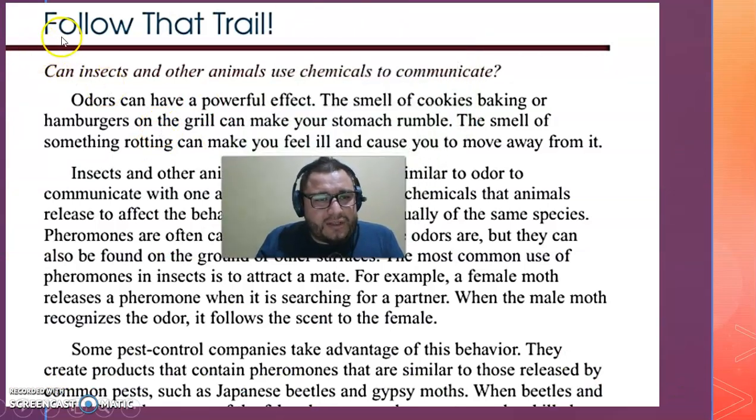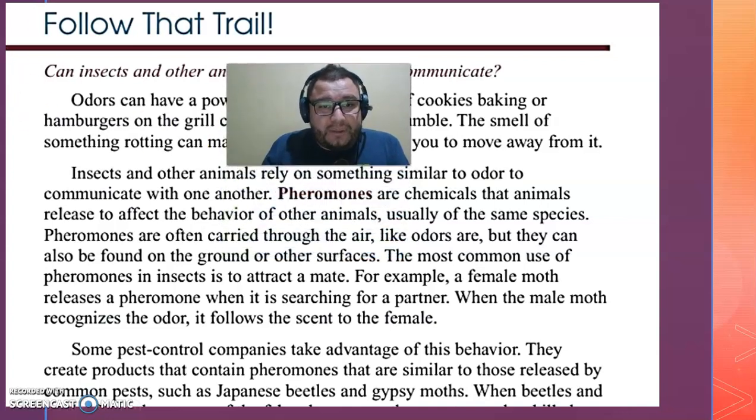Start with one. Follow the trail. Can insects and other animals have chemicals to communicate? Yeah, this is the question, right? Odors, this is the word. Odors can have a powerful effect. The smell of cookies baking or hamburgers on a grill can make your stomach rumble, right? Well, it's the same in the animals, right? The smell of something rotting can make you feel ill and cause you to move away from it, right?